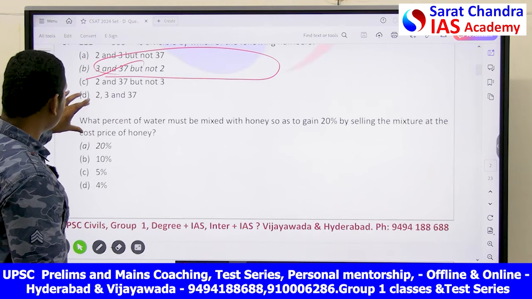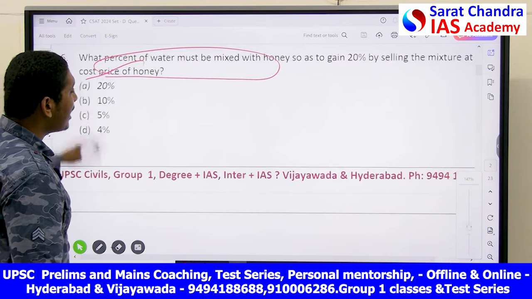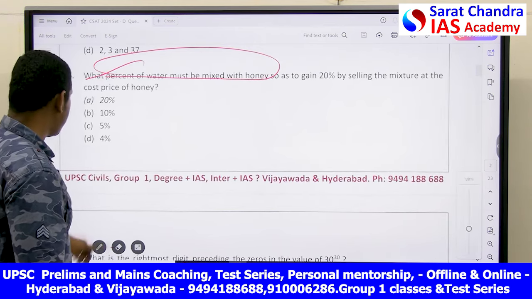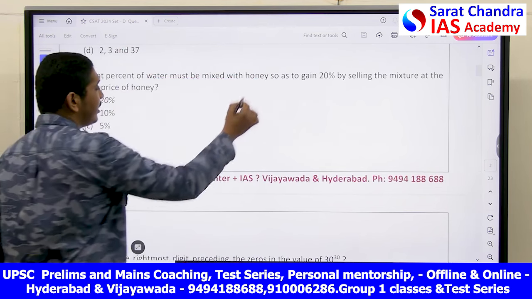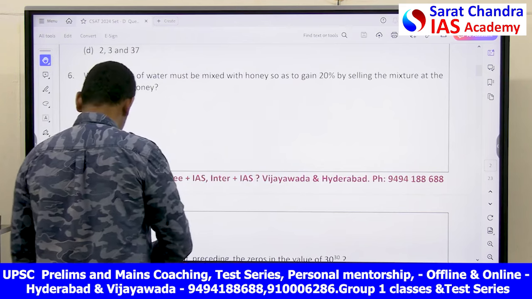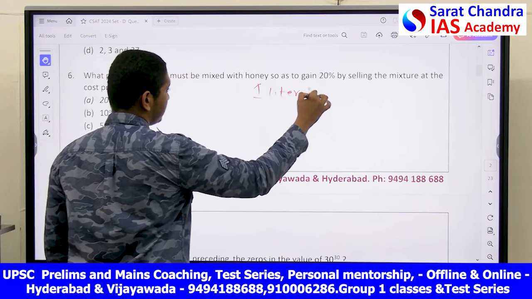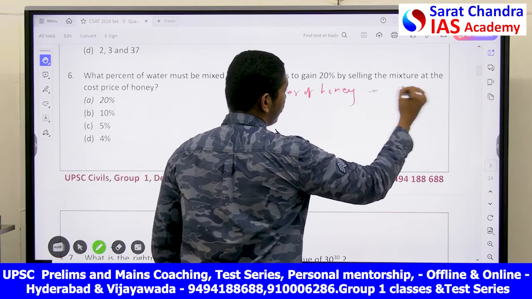Okay, so next question: what percent of water must be mixed with the honey so as to gain 20% by selling the mixture at the cost price of the honey? Okay, let's say we have 1 liter of honey for 100 rupees.